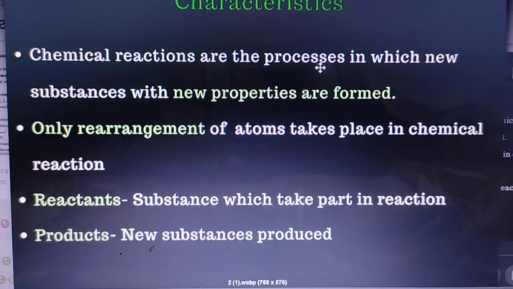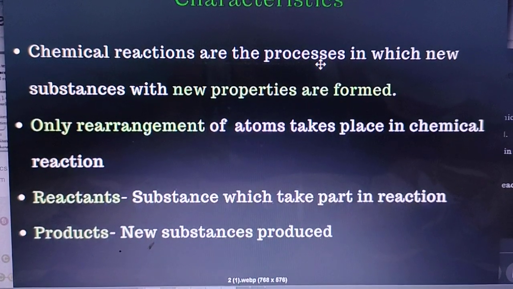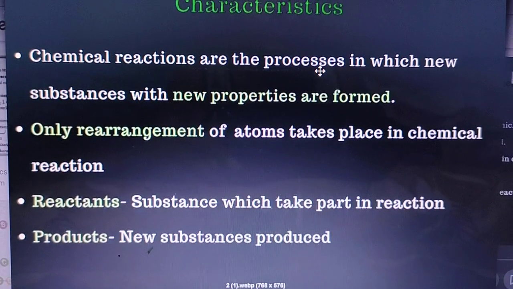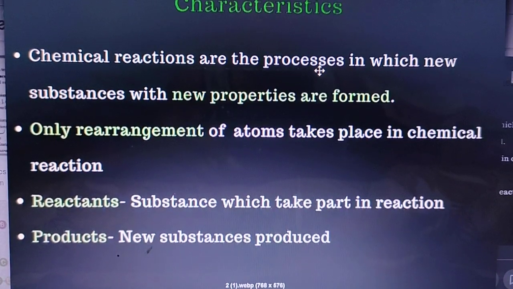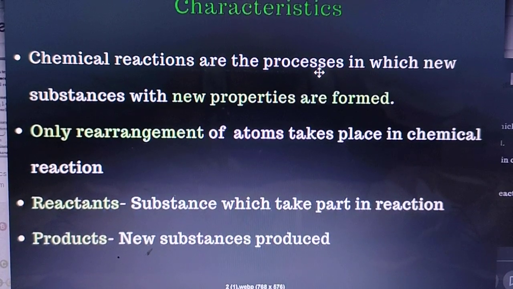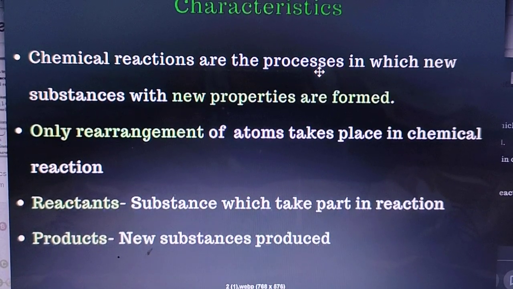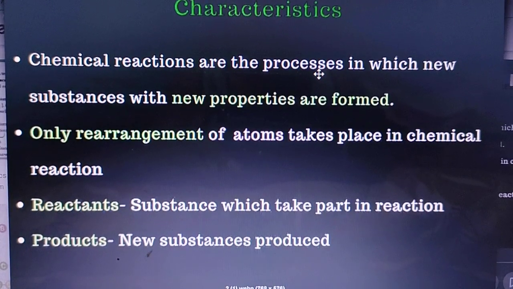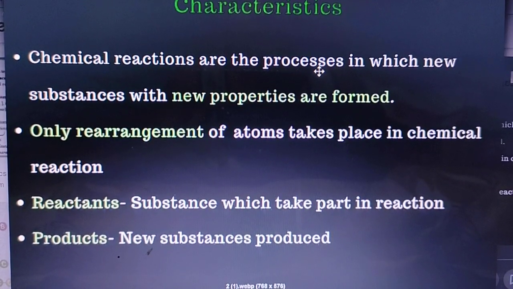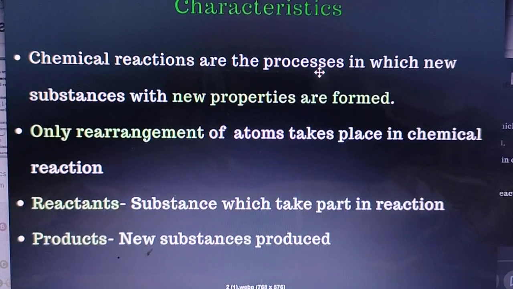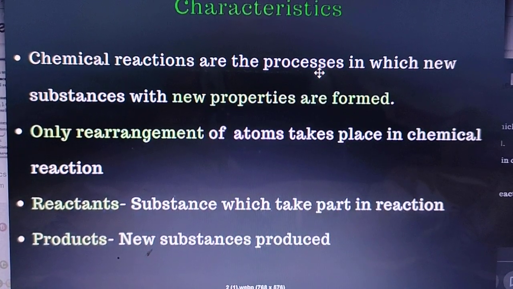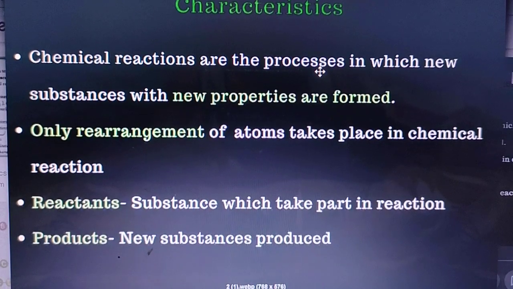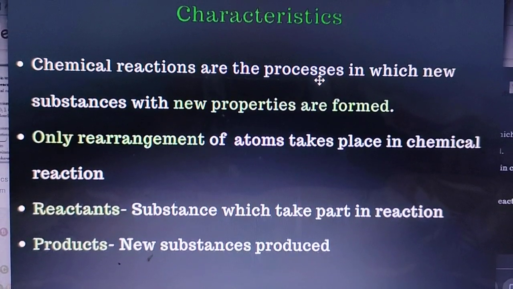We have seen that the law of conservation of mass holds good in a chemical reaction as the atoms are only rearranged. Then we have studied reactants and products. The substances which take part in a chemical reaction we name reactants, and the new substances being formed in a reaction, which we write on the right hand side, we call products. So these are the few things which we studied in the previous class.